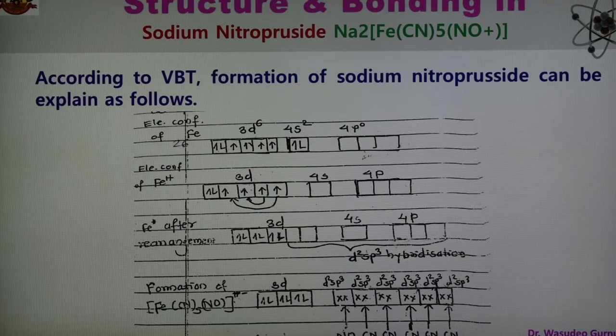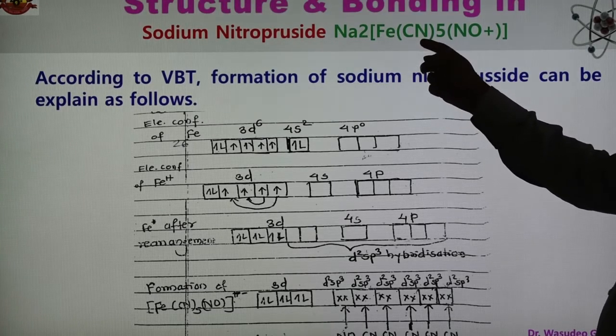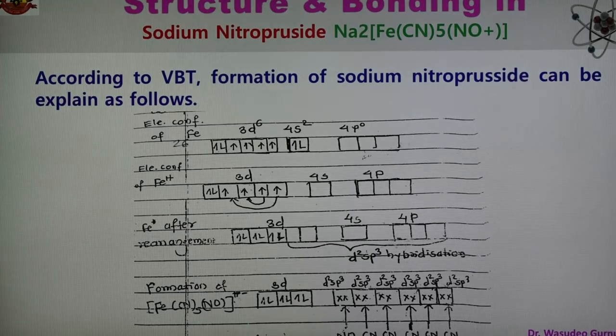Now this is the structure and bonding in case of sodium nitroprusside, and the formula of sodium nitroprusside is Na2[Fe(CN)5NO]. Therefore the name of this compound, we can also say, is sodium pentacyanonitrosylferrate.